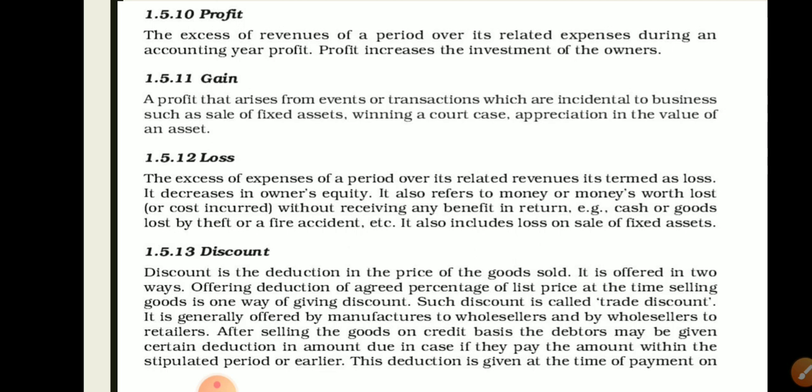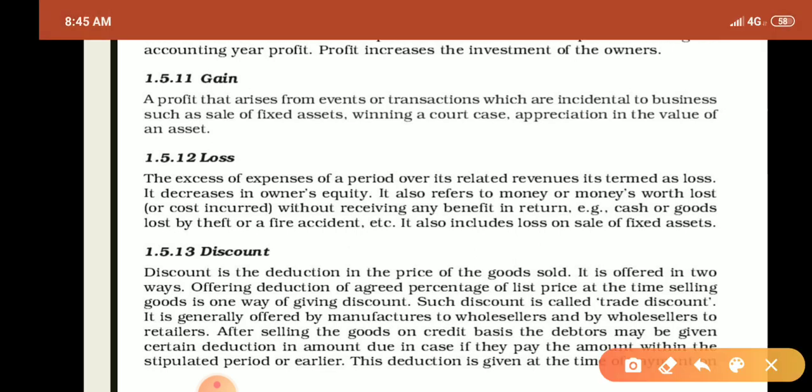It is offered in two ways. First, offering a deduction at an agreed percentage of the list price at the time of selling. When the discount is given at the time of selling, it is called trade discount.